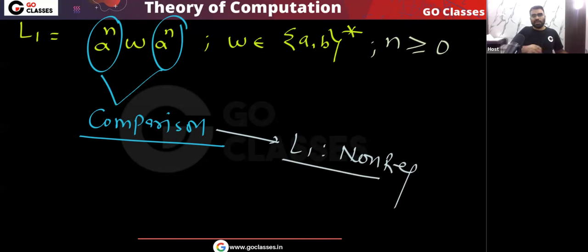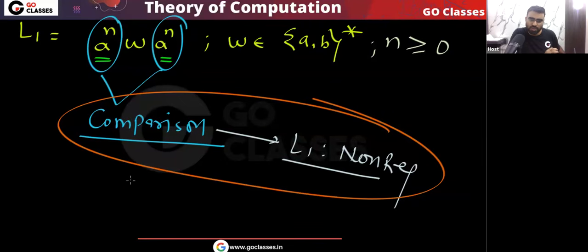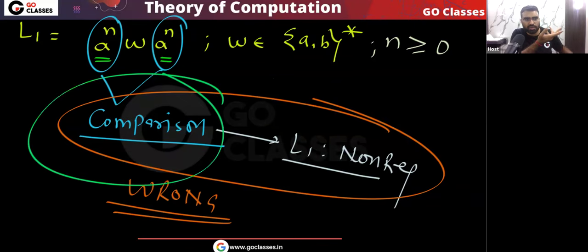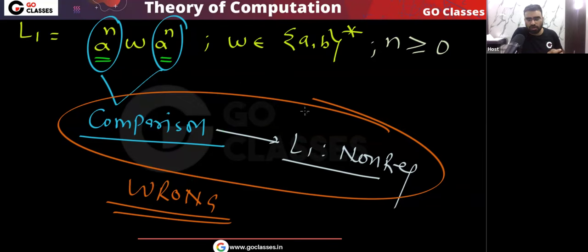They do not understand the given language. They do not understand which strings belong to the language and which strings do not. They just memorize the concept that there is a power n, there is a power n, so there is a comparison, so the language is non-regular. This is called rote learning, and let me tell you, this is nonsense and this is wrong. Basically, you are not understanding the language, you are not applying the logic here. First you understand the language, what strings belong to L1 and which strings do not belong to L1.